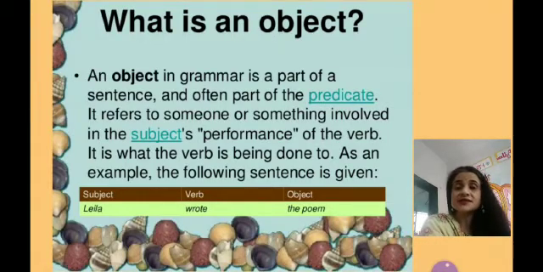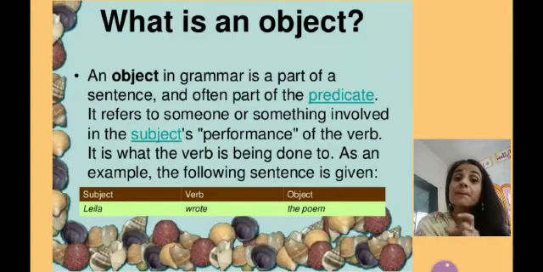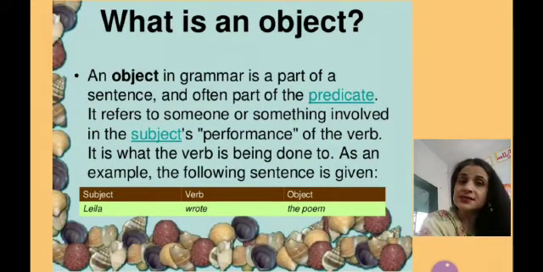Now let's understand what is an object. An object is a part of the sentence, or you can call object is mainly the part of a predicate. It refers to someone or something which is involved in the subject's performance, subject's action. You can understand like this. It gives us the complete meaning of the action done by a subject.